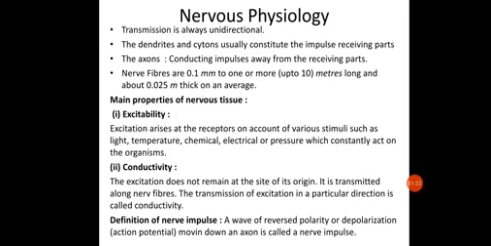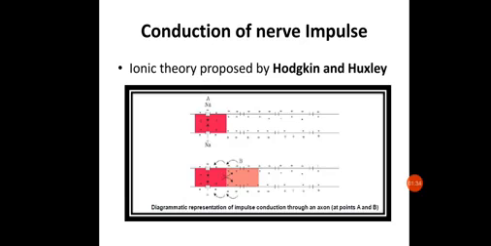It means that the impulse will always be transmitted from the cytone to the axon. Okay, so the transmission of these neuron impulses will always be in one direction. You have to note it down. It will always be unidirectional. The transmission of the neuron impulse will always be in one direction, that is from dendrite to cytone.